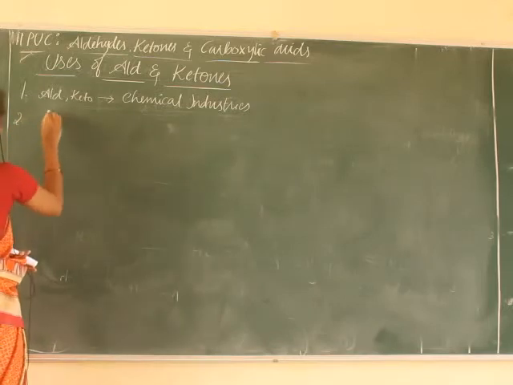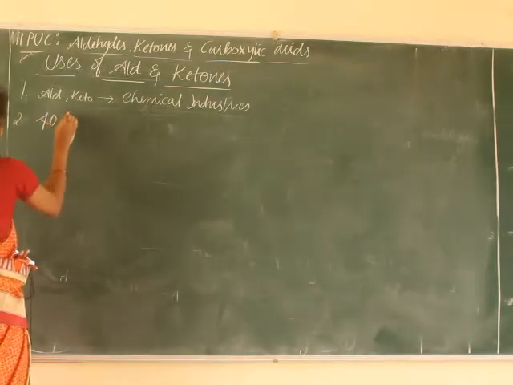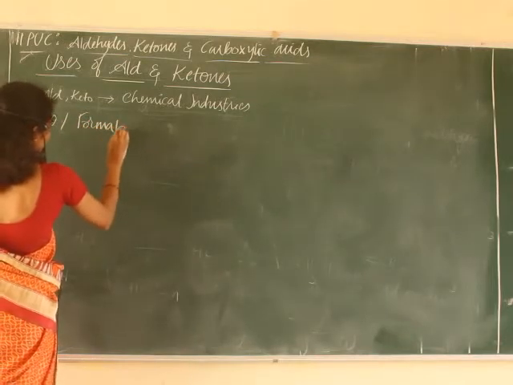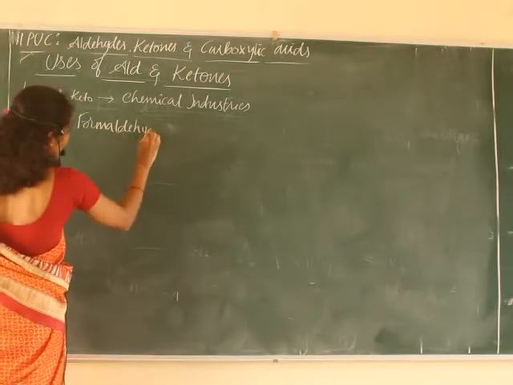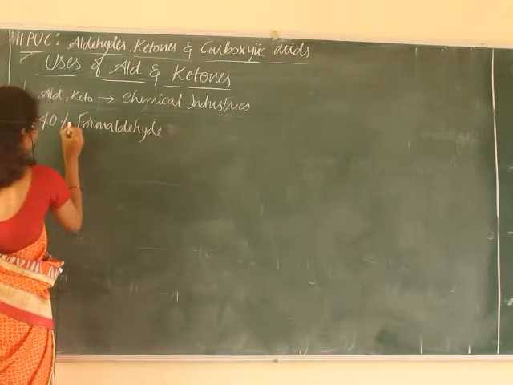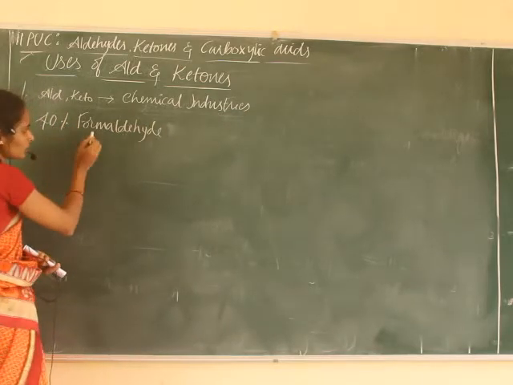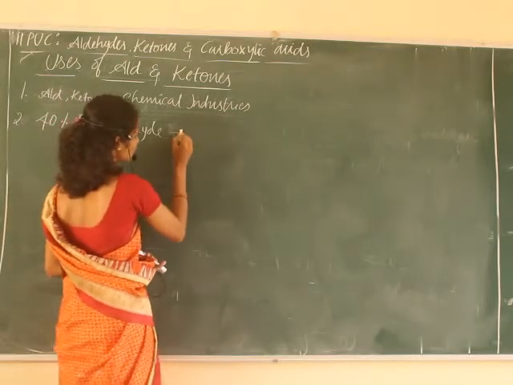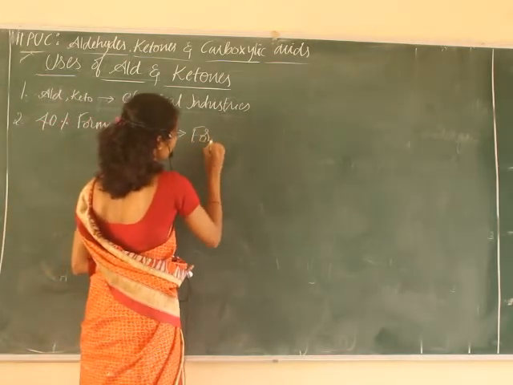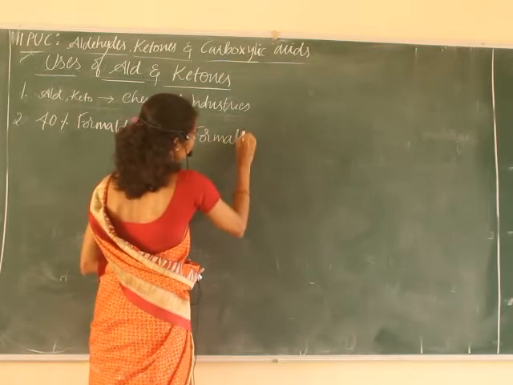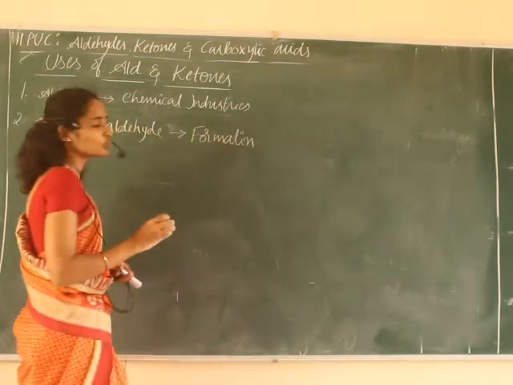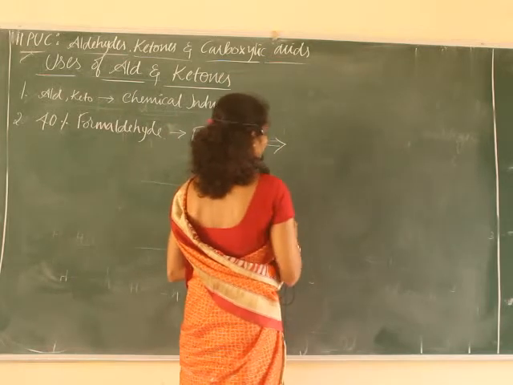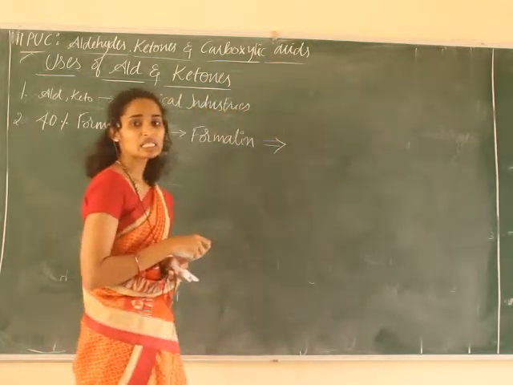Second one is 40% formaldehyde. Okay, a diluted solution, not concentrated. 40% means dilute formaldehyde solution. 40% formaldehyde solution is called formalin, which is used in biology labs to preserve biological specimens.